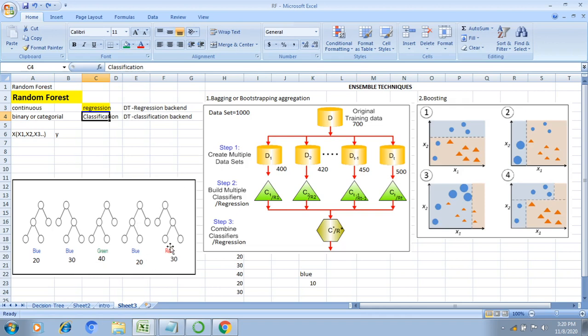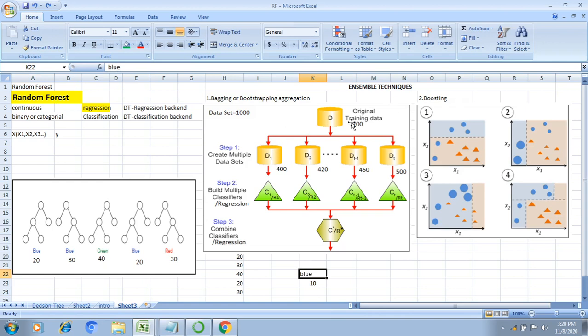In the fifth decision tree I got red. Here I got more predictions as blue. That's why the majority voting is blue, and that's why I'm selecting blue as my prediction. Okay, this is the way random forest prediction and also training works.